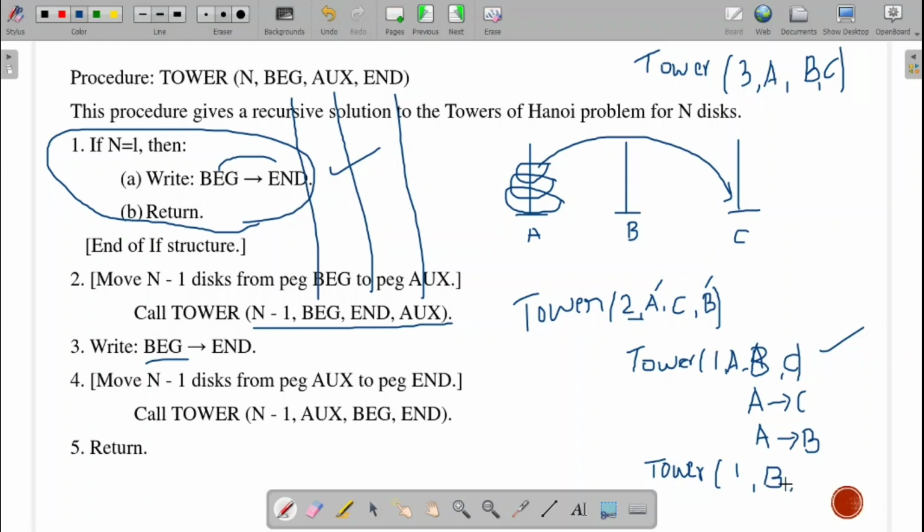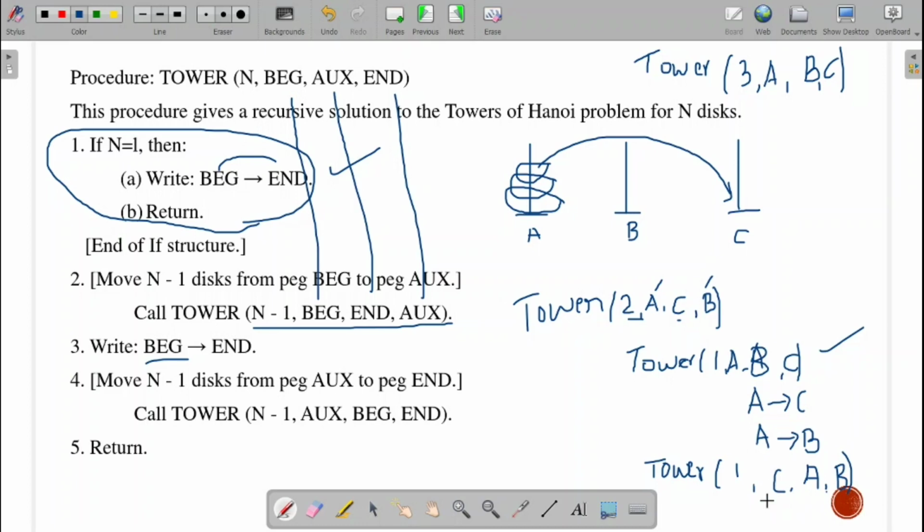Now the beginning will be your auxiliary, which will be your B. Then the next beginning will be your A. The next ending will be your auxiliary, which will be equal to C. Beginning will be A. Then the next ending will be your B. Fine. Now it is equal to 1.